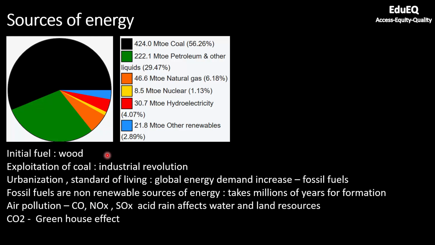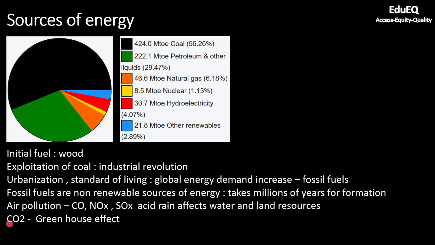Now when you burn fossil fuels, you are also aware that it may lead to air pollution, because it leads to emission of carbon monoxide, NOx and SOx. So NOx is nothing but a combination of NO2 and NO. Similarly, SOx is a combination of SO2 and SO3. And these two gases, NOx and SOx, are responsible for acid rain, which may destroy our land resources and water resources.